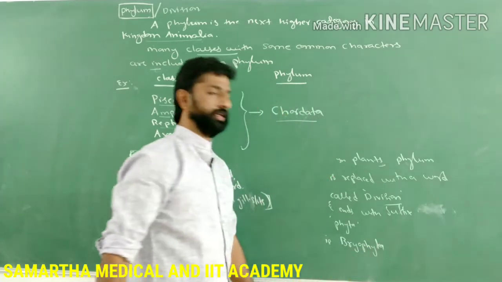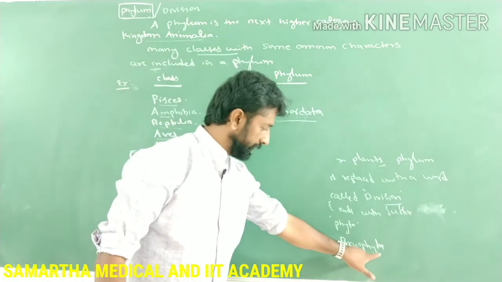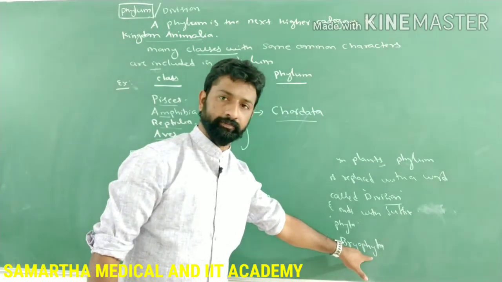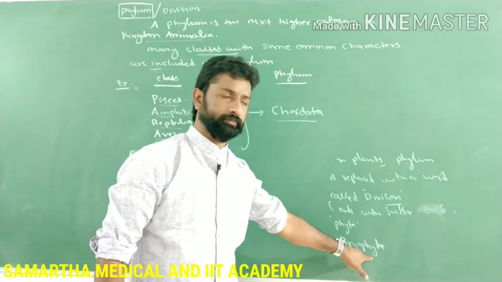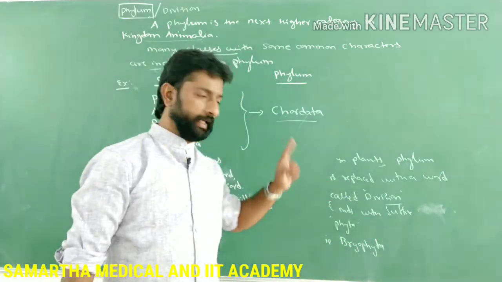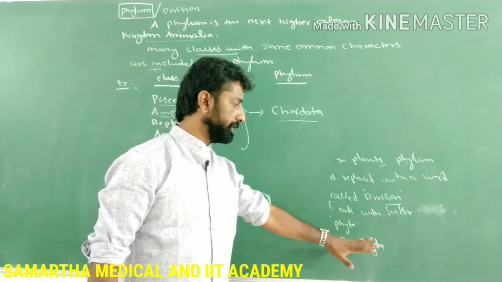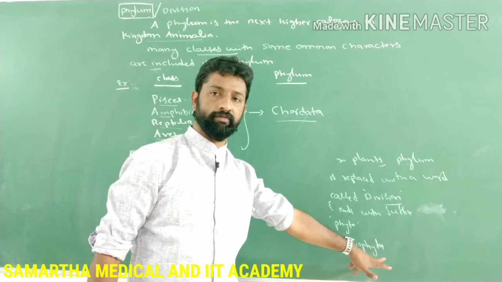Bryophyta is one division in plants, which ends with the suffix phyta. Is it clear, guys? So in plants, this category is called division, and it always ends with the suffix phyta.